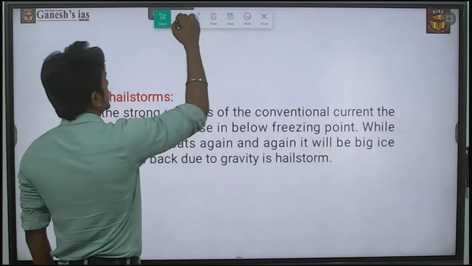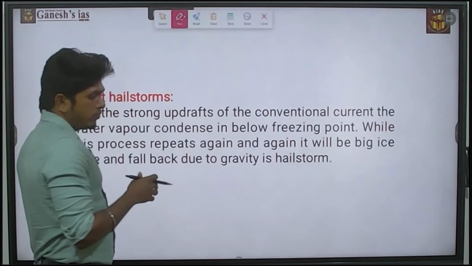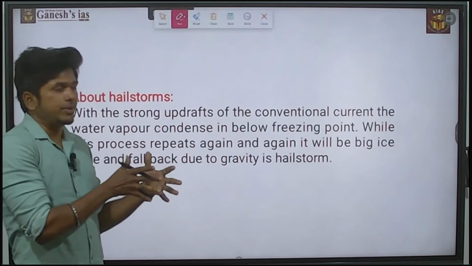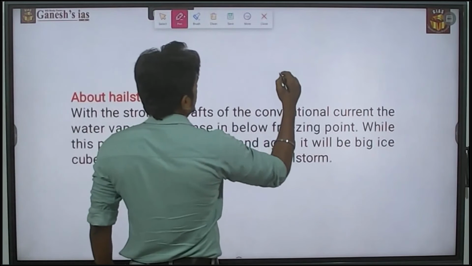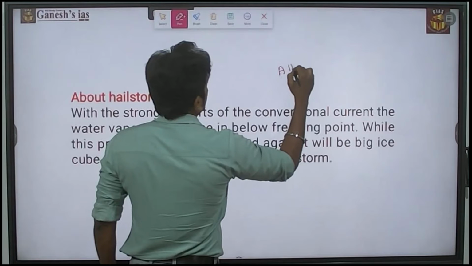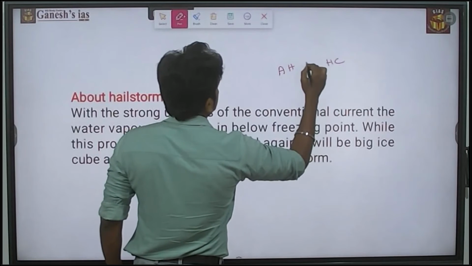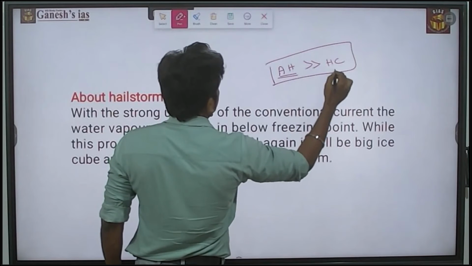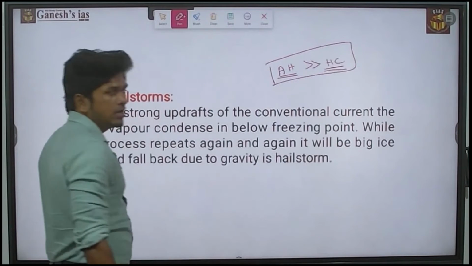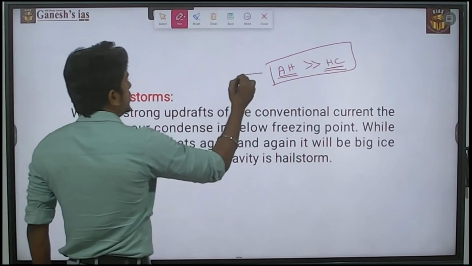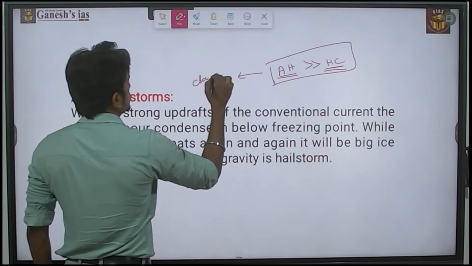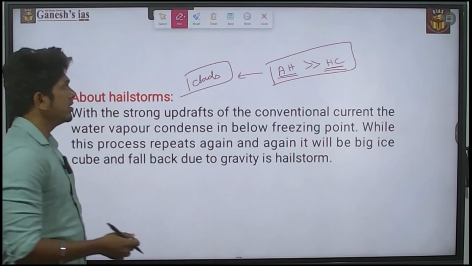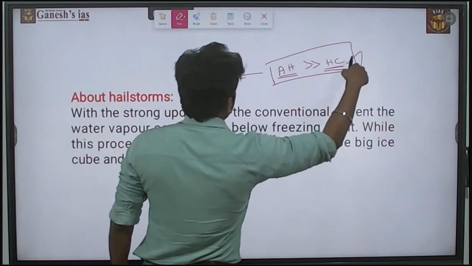When it comes to the hailstorm, before understanding it, you have to know how clouds form. When it comes to cloud formation, there are absolute humidity and humidity capacity. For cloud formation, the absolute humidity must be higher than the humidity capacity.